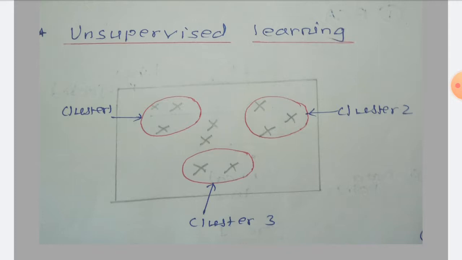So here we have seen one diagram. Now in this, 3 clusters I have formed. 10 data points are given. In cluster 1 we are getting 3 data points, in cluster 2 3 data points, in cluster 3 2 data points are there. So 3 clusters we have identified in the data points, but 2 points are out of cluster, and specific shapes represent clusters; here all the shapes of clusters are almost elliptical.